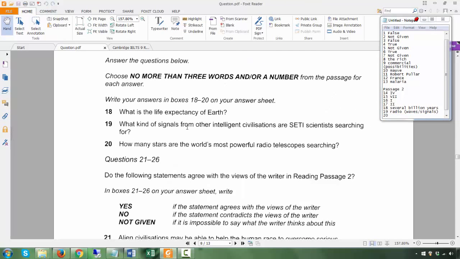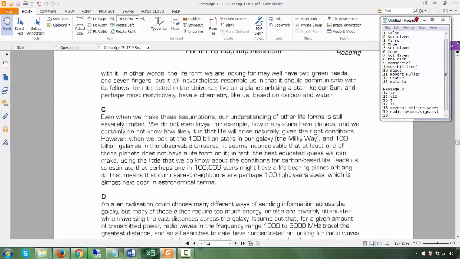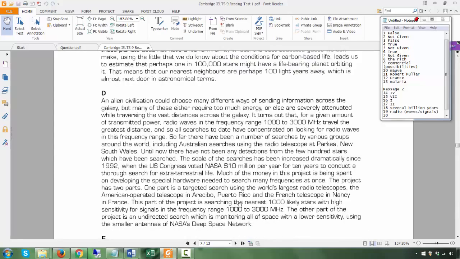20. How many stars are the world's most powerful radio telescopes searching? How many stars are they searching? Okay. And the answer would be in paragraph D. The part of the project is searching the nearest 1,000 likely stars. Okay, so they are searching 1,000, and the optional word here is your answer could be 1,000 or 1,000 stars.